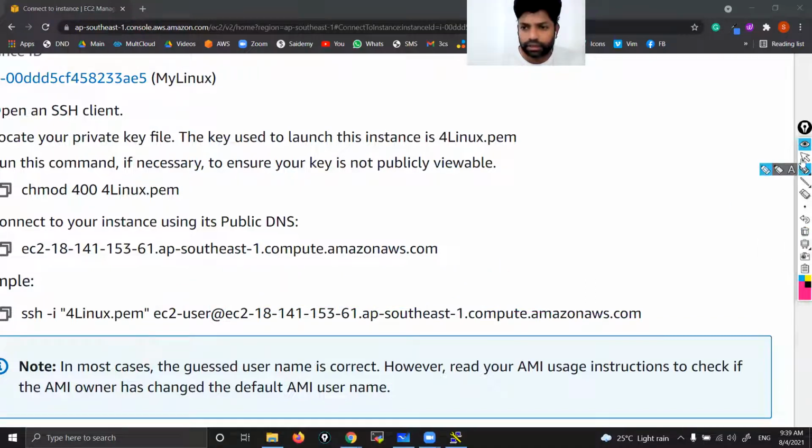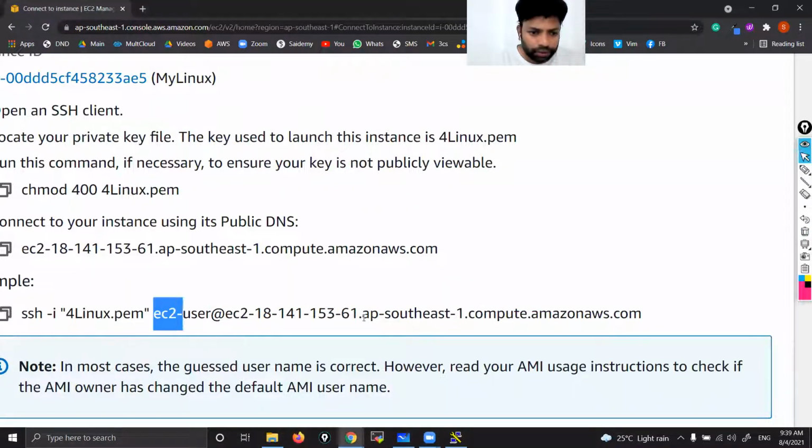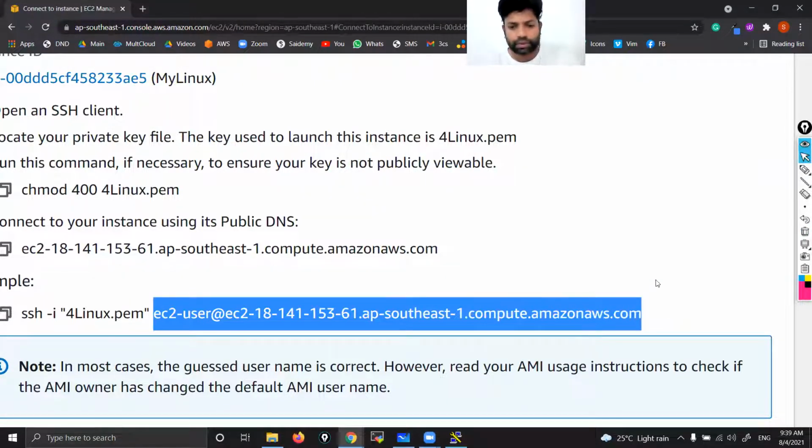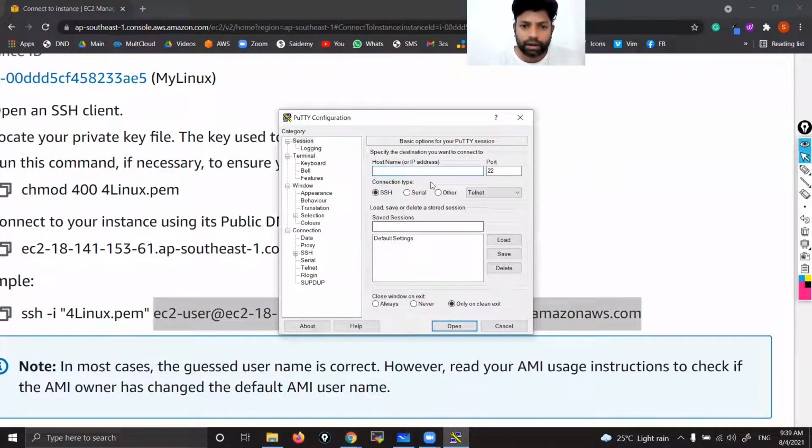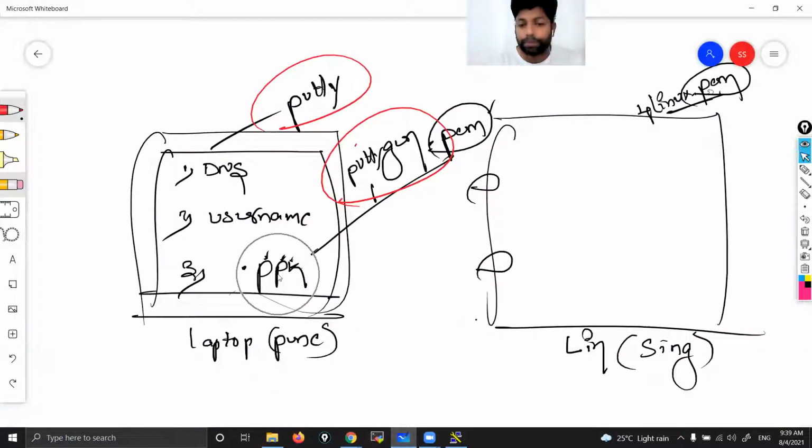DNS name. Just remember that. Now copy this one, username and DNS name. Copy that and paste here. In one go, I'm entering both username and DNS name. Then what we have to do? We have to upload the PPK file, right?